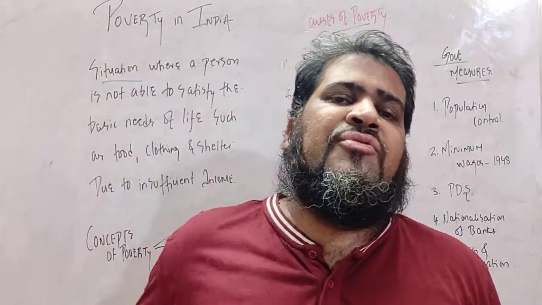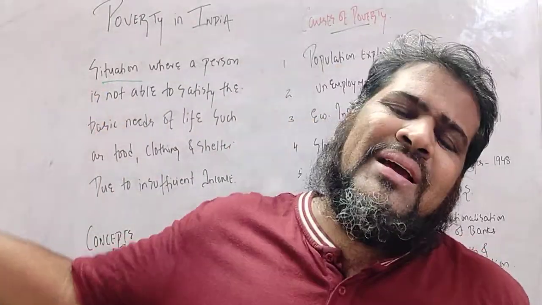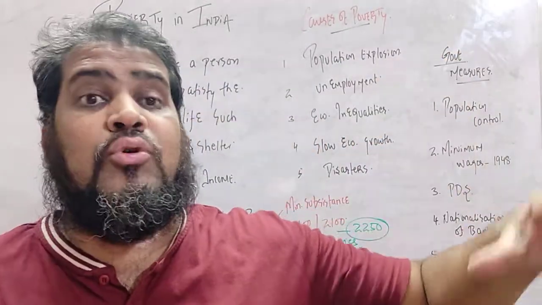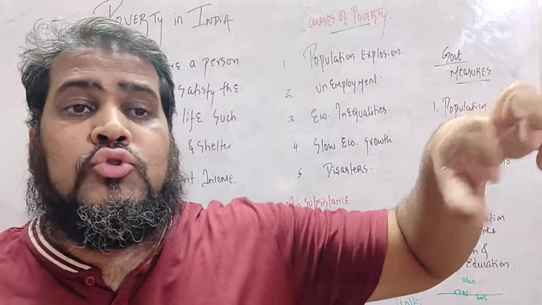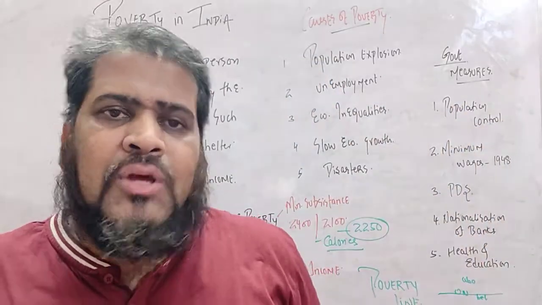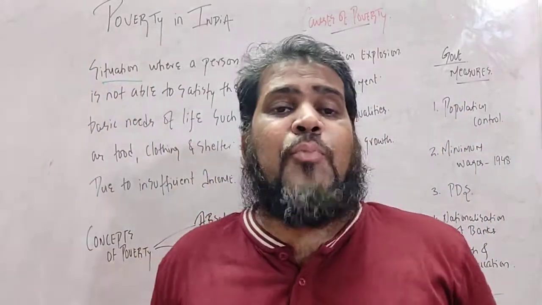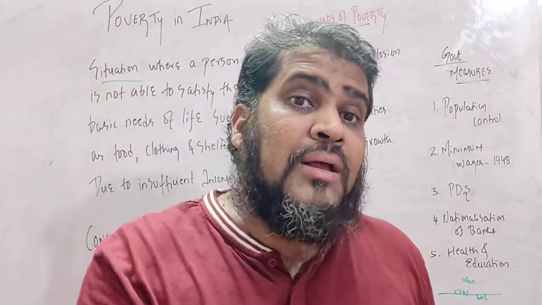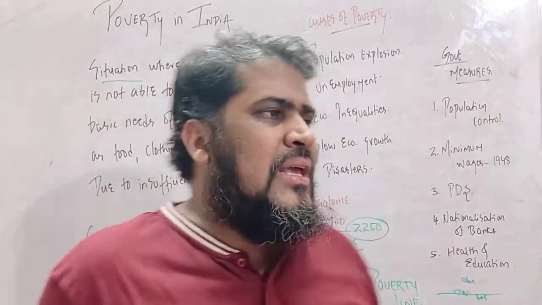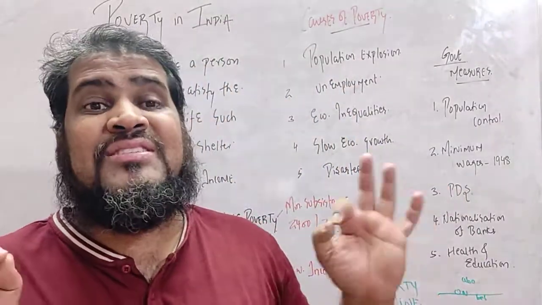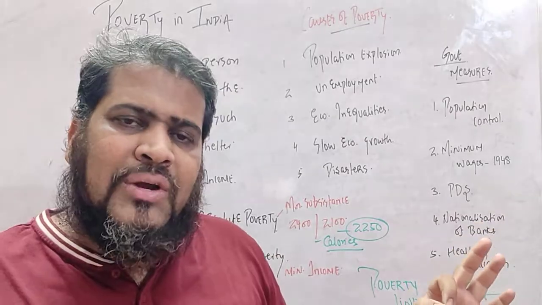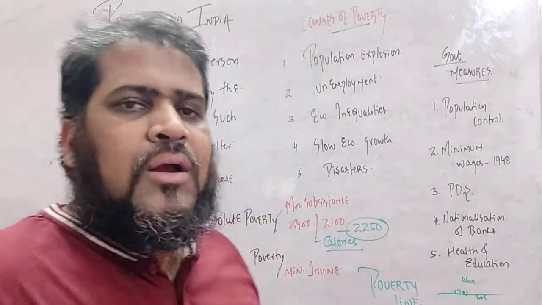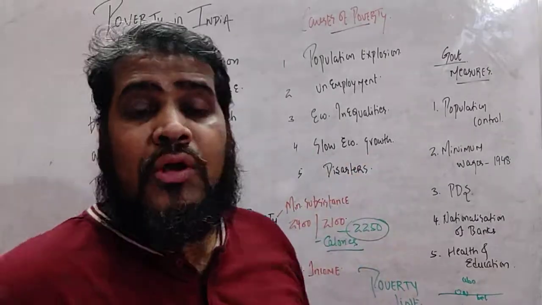I am having a good qualification. I am on a good post. So my income is more. You are on a less post, inferior post. Your education is less. So you may be having less income. Right, students? So you may be agreeing with this point. In India, every person is not having the same income and same wealth. There is inequalities. Inequalities means different. Right, students? And if income and wealth are different, then poverty will exist in our country. Slow economic growth.